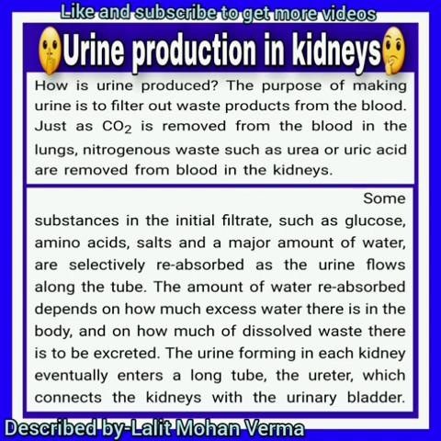Now the question arises, how is urine produced? And what is its purpose? The purpose of making urine is to filter out waste product from the blood, just as CO2 is removed from the blood in the lungs. Nitrogen waste such as urea or uric acid are removed from the blood in the kidney. Some substances in the initial filtrate like glucose, amino acid, salts and a major amount of water are selectively reabsorbed again as the urine flows along the tube.